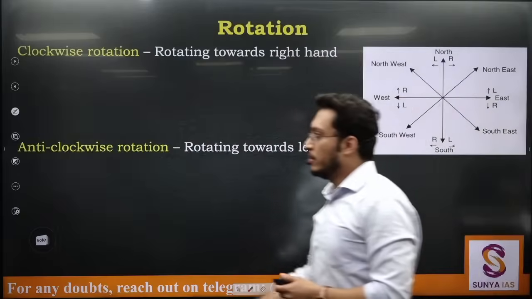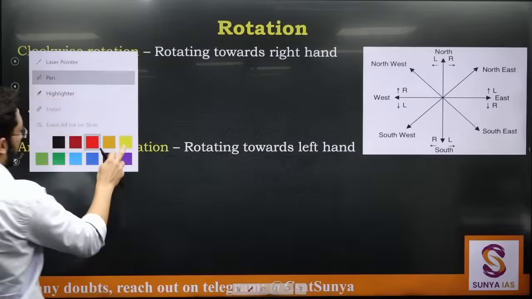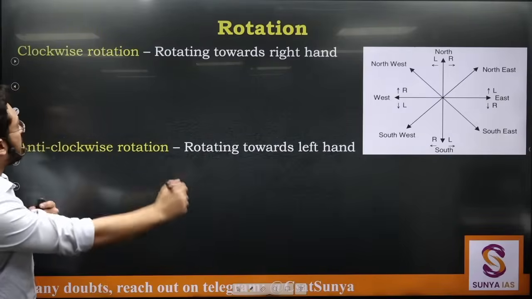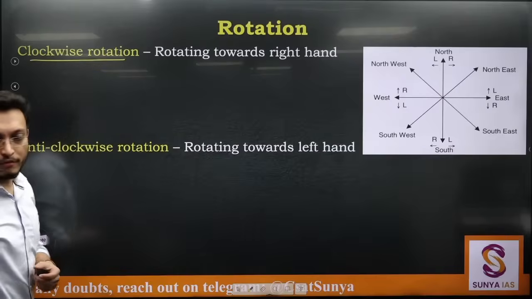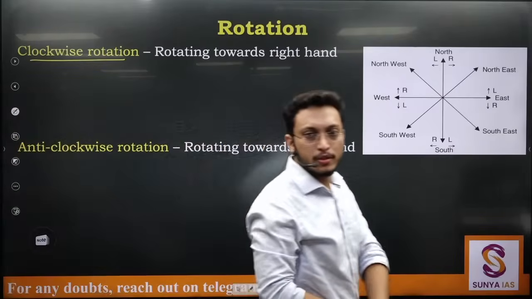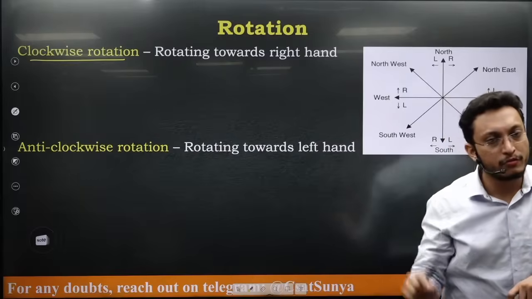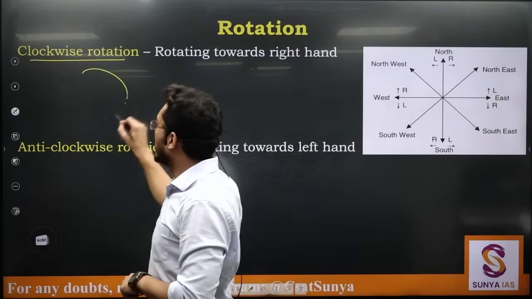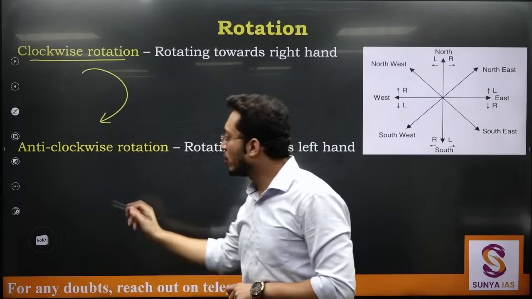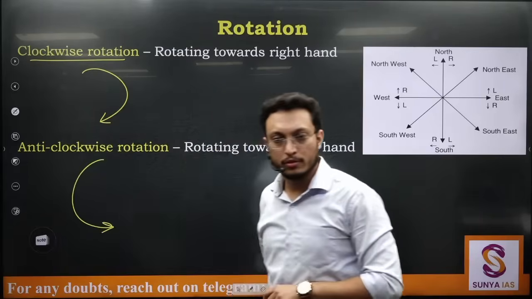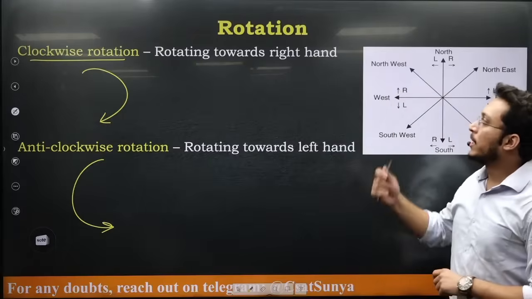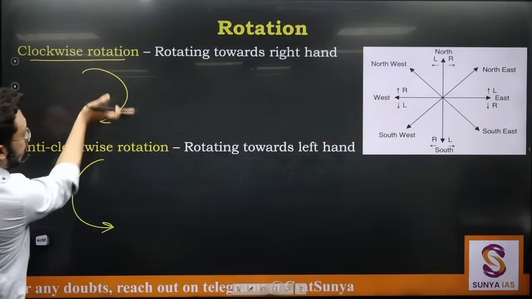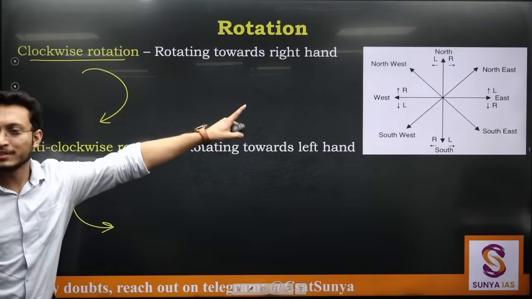Now rotation. There will be questions that involve rotation of things. If clockwise rotation is given, clockwise means the manner in which your clock rotates. So this is clockwise rotation, anti-clockwise will be opposite to that. See, if someone is rotating clockwise, can I say he is rotating towards his right hand?